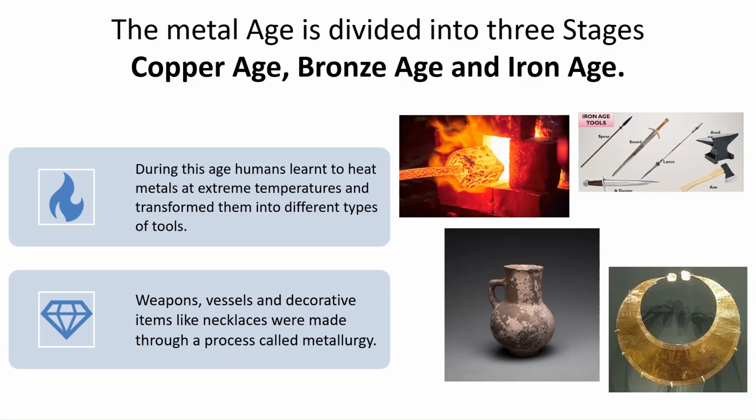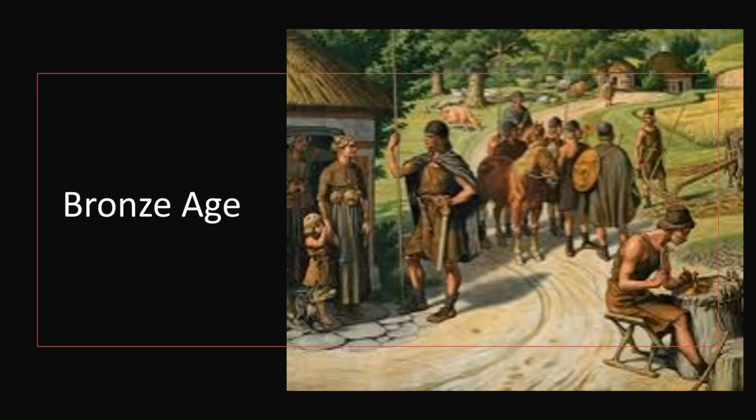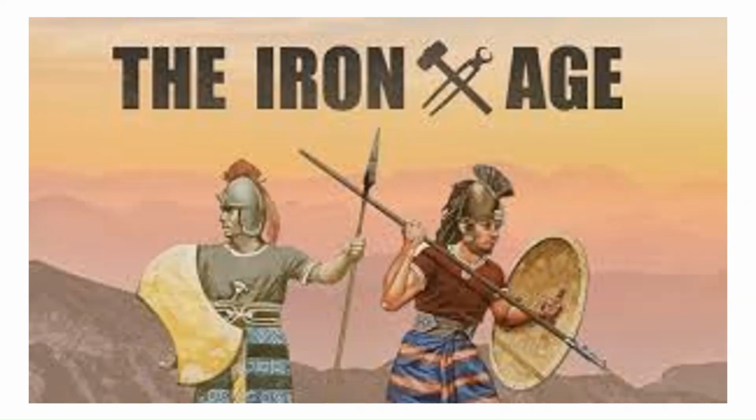The Metal Age is divided into three stages: Copper Age, Bronze Age, and Iron Age. During this age, humans learned to heat metals at extreme temperatures and transformed them into different types of tools. Weapons, vessels, and decorative items like necklaces were made through a process called metallurgy. The Copper Age was followed by the Bronze Age. Next came the Iron Age, where everything was made of iron. The tools and the weapons were all made of iron.